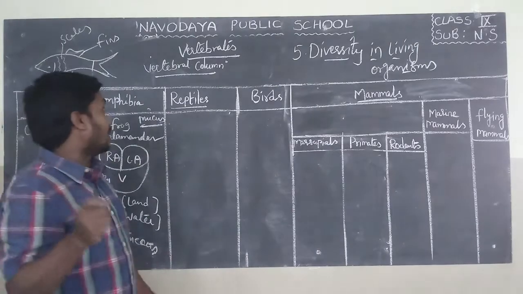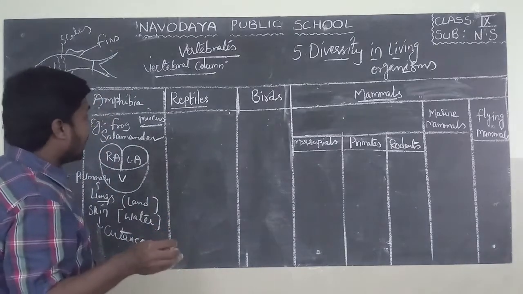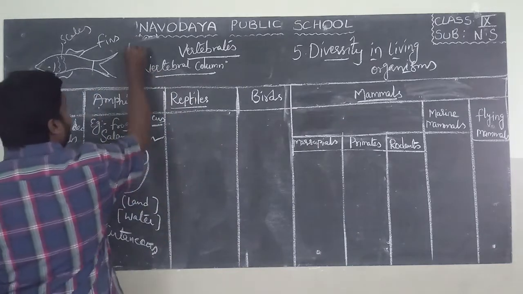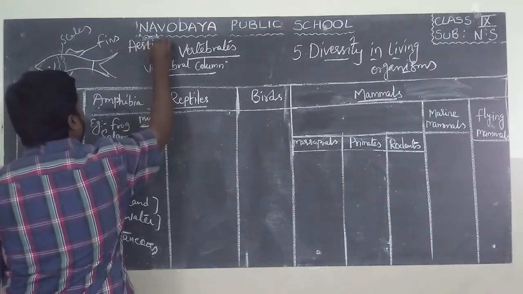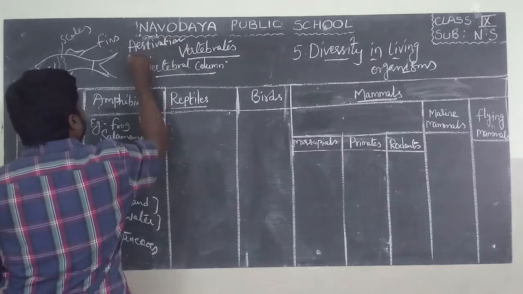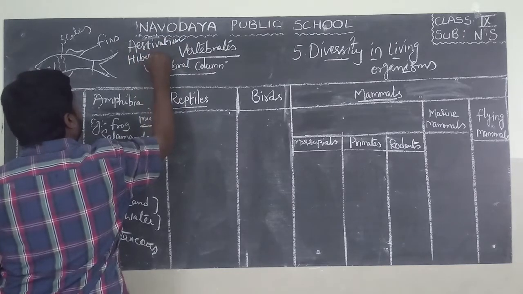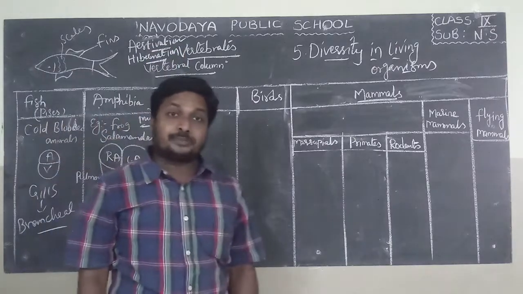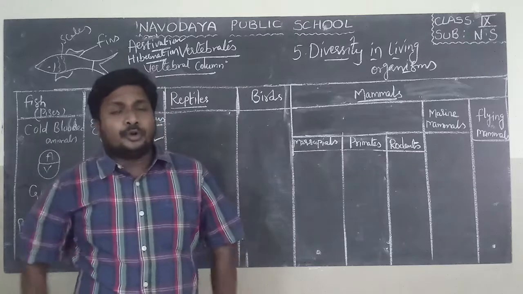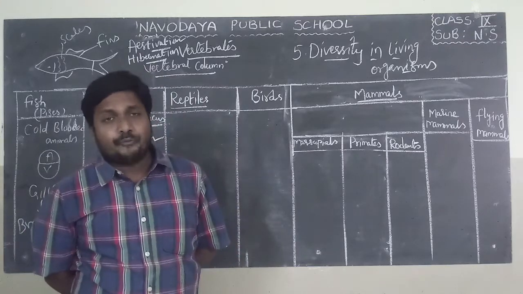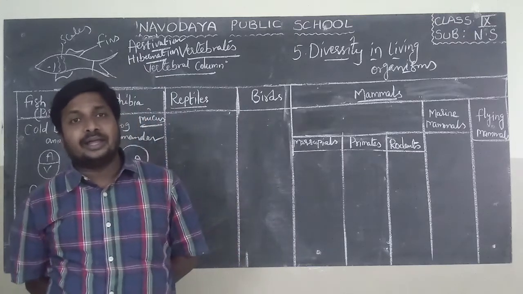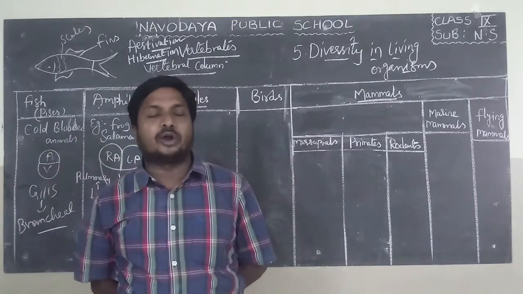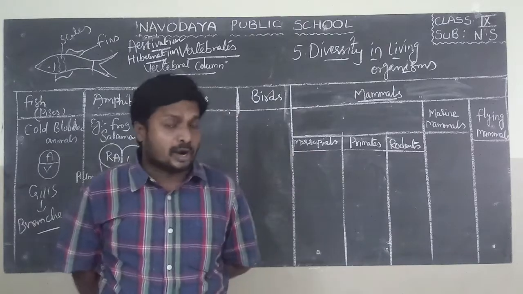And the fundamental characteristics of amphibia: one is aestivation, another one is hibernation. Keep it in mind, children. What is meant by aestivation and what is meant by hibernation? Do you know frogs? We can see frogs during which season? During the rainy season only. We cannot find frogs during the summer season and we cannot find frogs during the winter season. What is the reason?